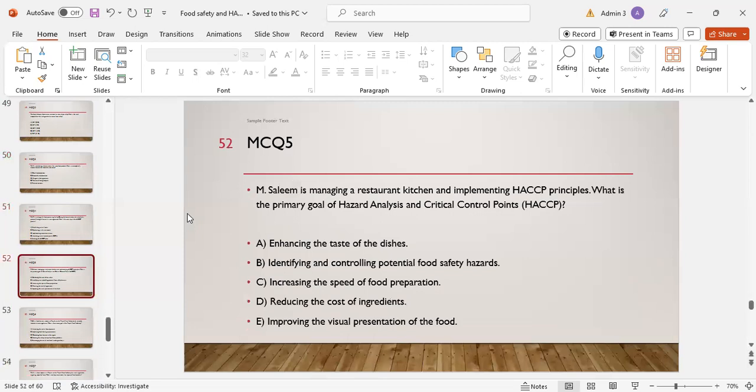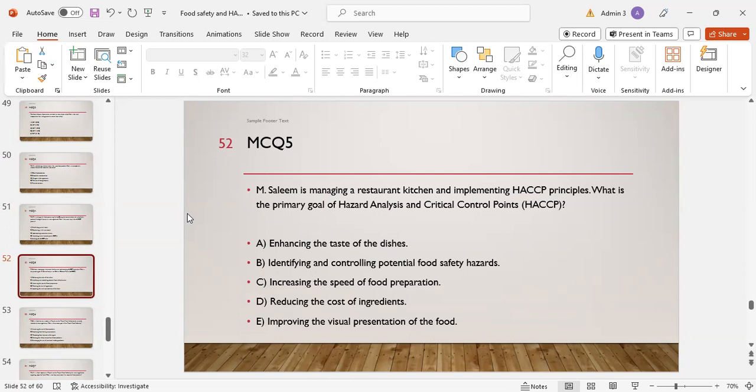MCQ number 5, Mr. Salim is managing a restaurant kitchen and implementing HACCP principle. What is the primary goal of hazard analysis and critical control point? Option A is enhancing the taste of the dishes. Option B is identifying and controlling the potential food safety hazard. Option C is increasing the speed of food preparation.